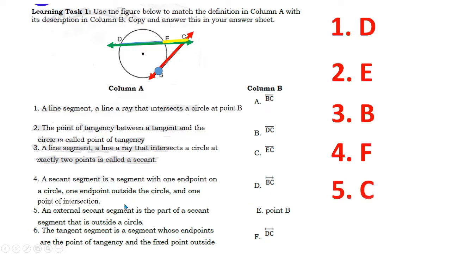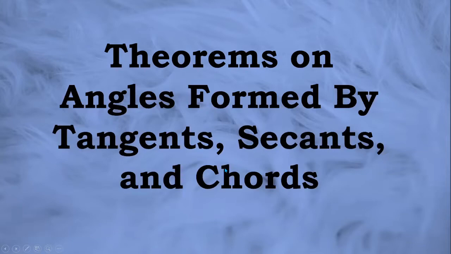And then the last one, the tangent segment is a segment whose endpoints are the point of tangency and the fixed point. So that means this one. So that's line segment BC. So letter A. Okay, so did you get 6? Very good. So let's continue.